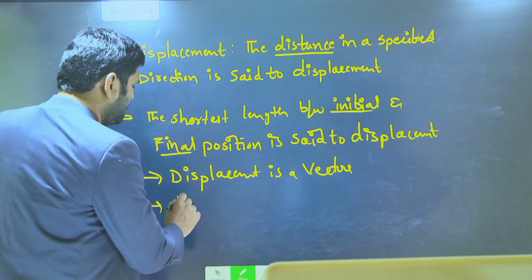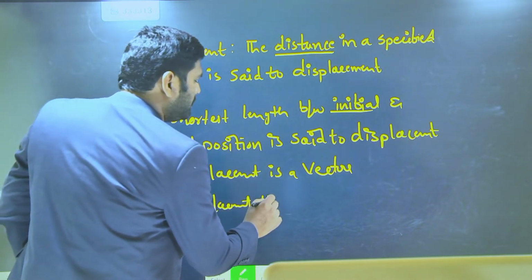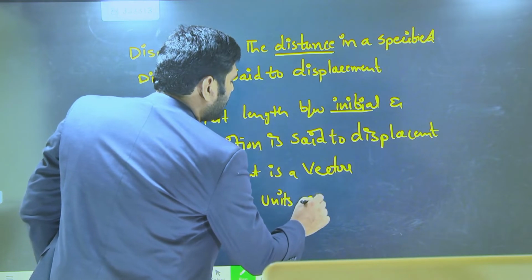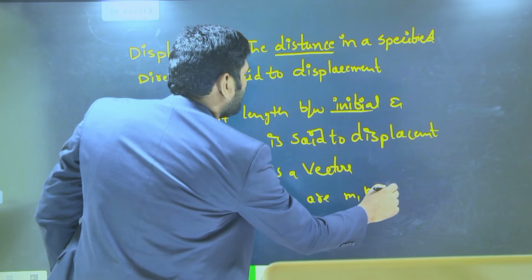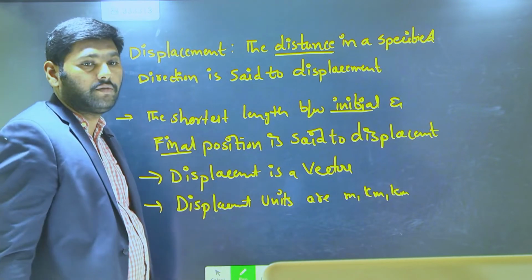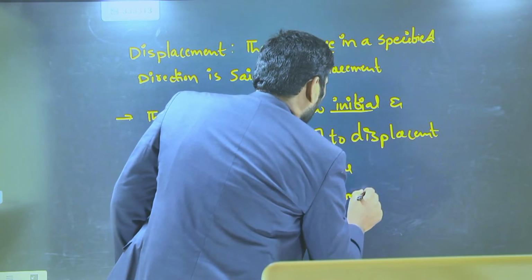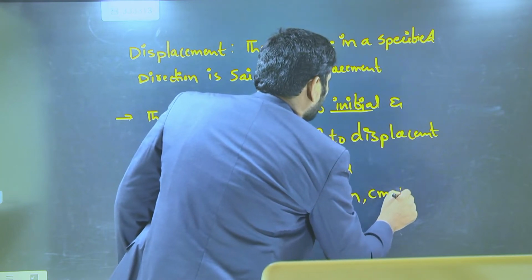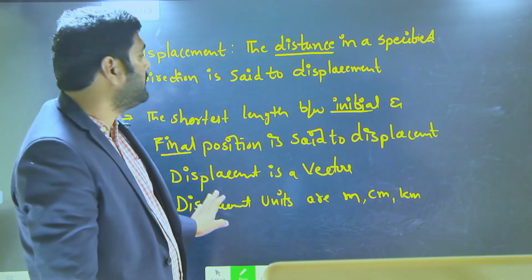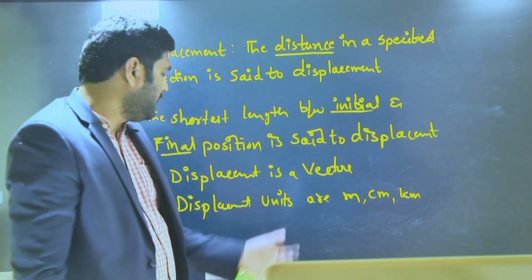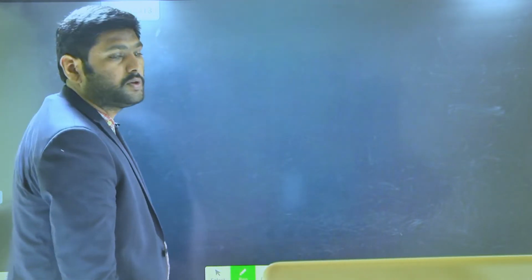Displacement units are meter, centimeter, kilometer and so on. Likewise, we can define the units for displacement. And next, let's take some examples.